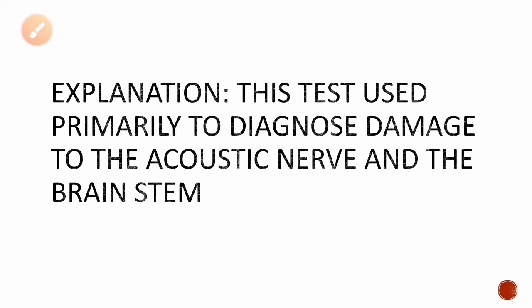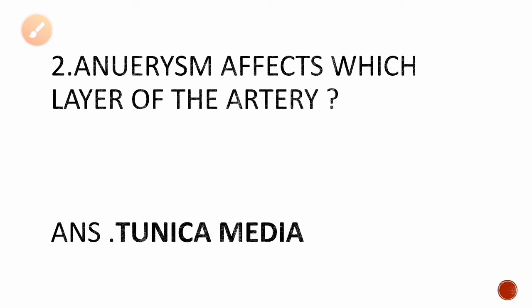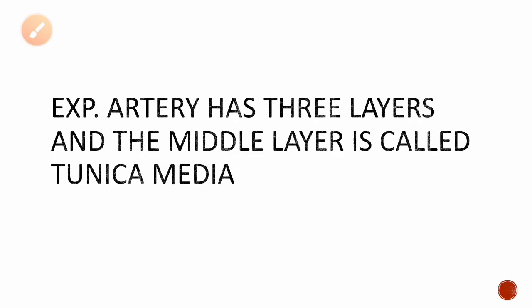Okay, so coming back to question number 2. Aneurysm affects which layer of the artery? As you all know, artery has 3 layers: tunica media, tunica adventitia, tunica albicans. So the aneurysm affects which layer of the artery? The answer is tunica media. It is the middle layer of the artery. Artery has 3 layers and the tunica media is the middle layer. The aneurysm affects the middle layer, that is called tunica media.